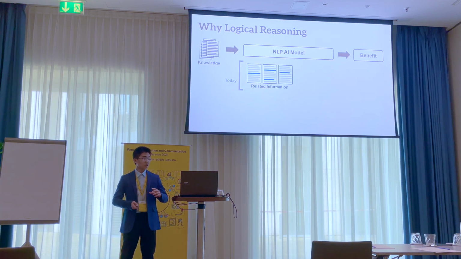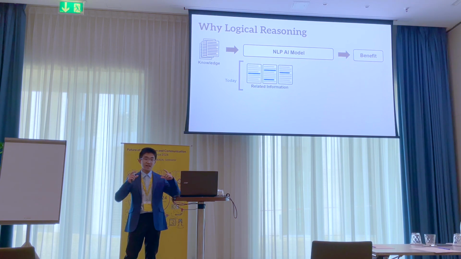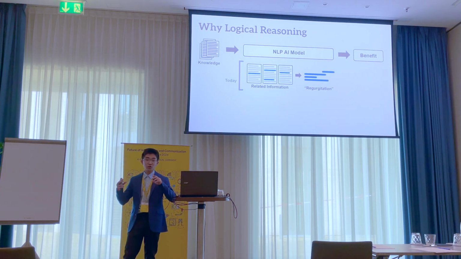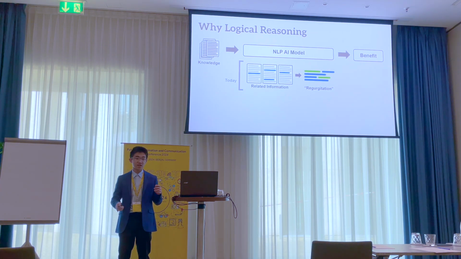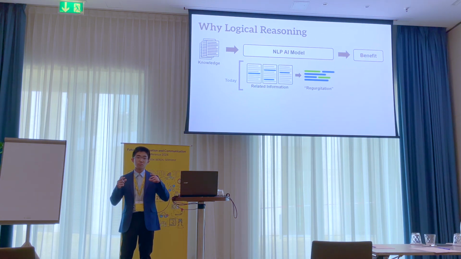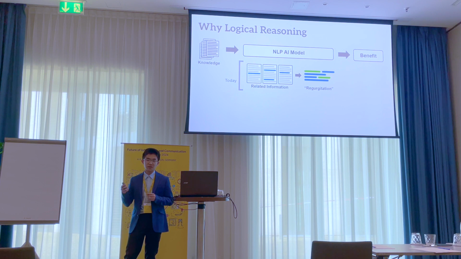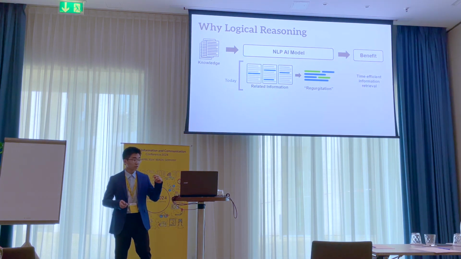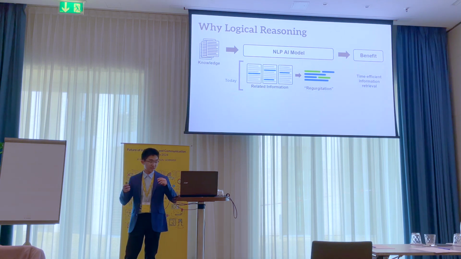So today, it looks like taking your training data, the AI identifies some directly related information to your prompt and simply regurgitates it into its output, adding some filler text either from the prompt or from its prior knowledge to make it look more natural. The main benefit here is just time-efficient information retrieval. This is really great, but we could do even better than this.